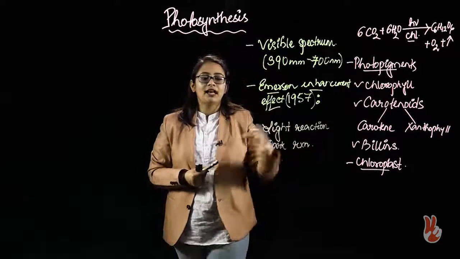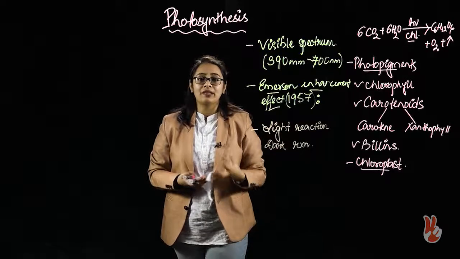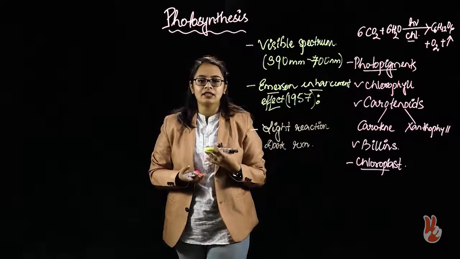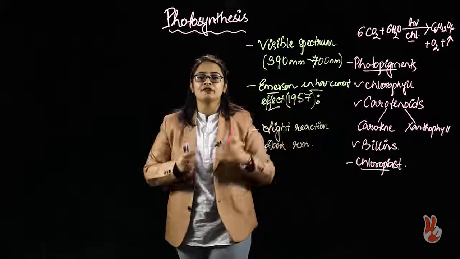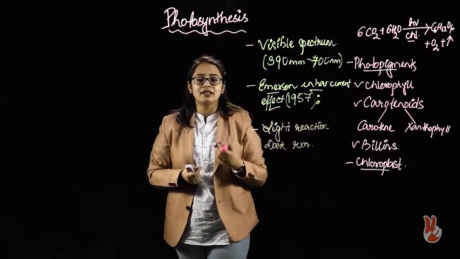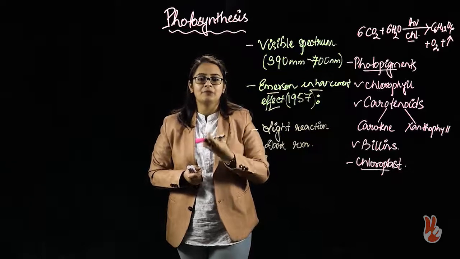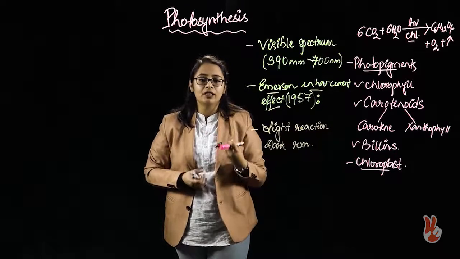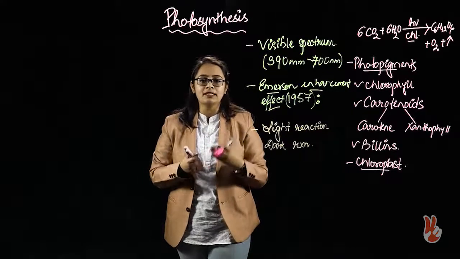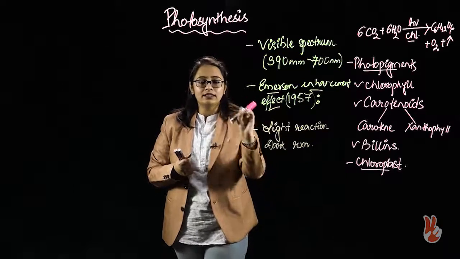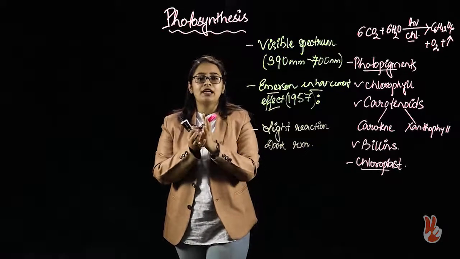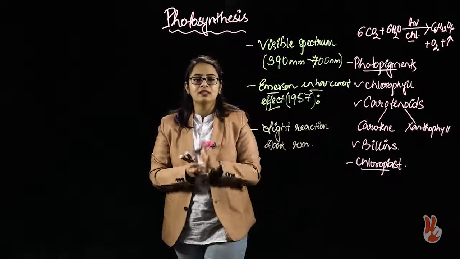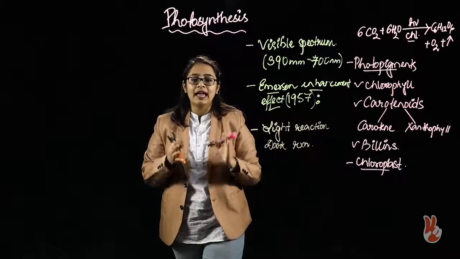Okay, so the light reaction, as the name already suggests, is dependent upon light. In this phase of photosynthesis, the light energy is trapped with the help of chlorophyll. The chlorophyll pigment is present on the thylakoid membrane, and it will entrap the solar energy, or any form of light, and it will produce the ATP and